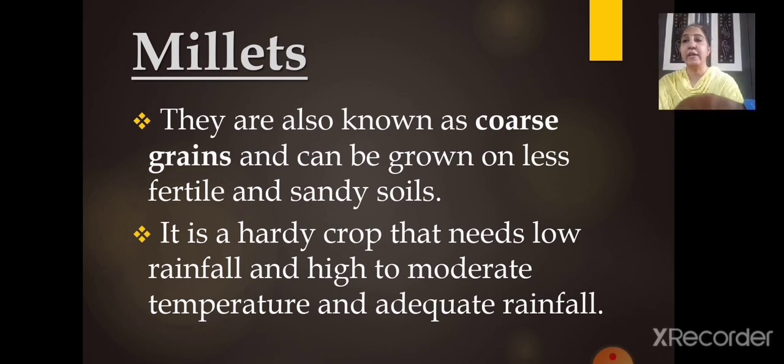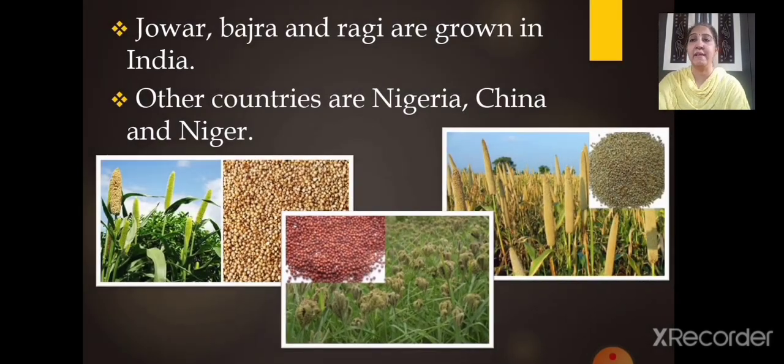Now let's come to the examples of millets. What are the examples here? Jowar, Bajra and Ragi are grown in India. These all are included in the millet crops. Apart from India, other countries where millets are grown are Nigeria, China and Niger. And what are the millet crops? Jowar, Bajra and Ragi.